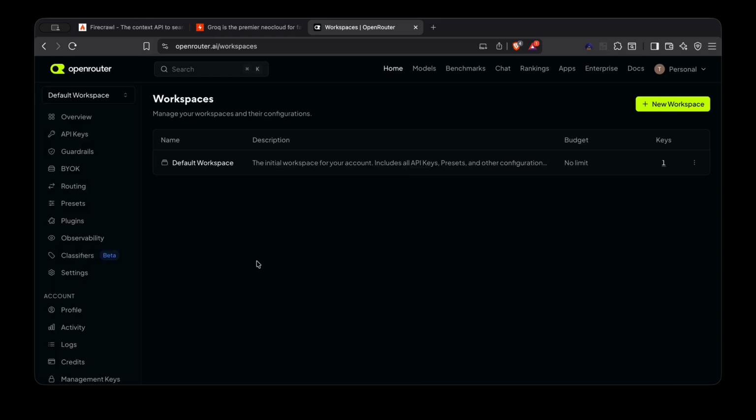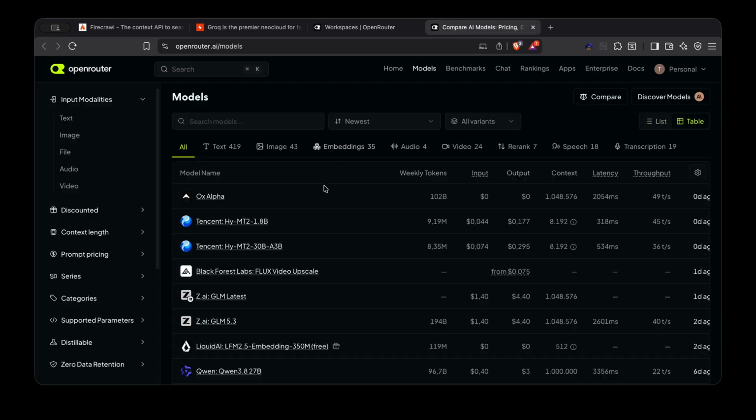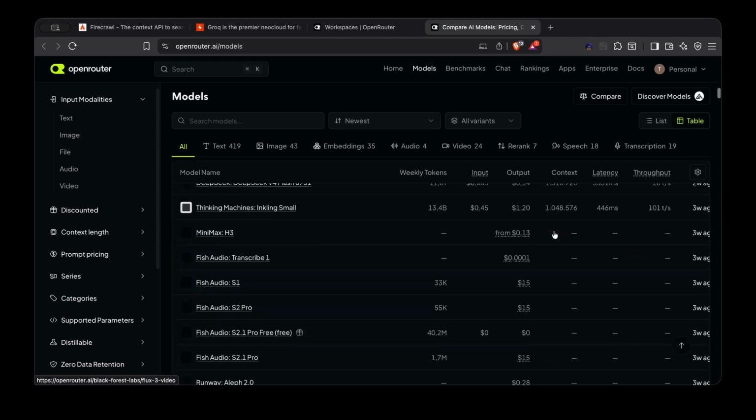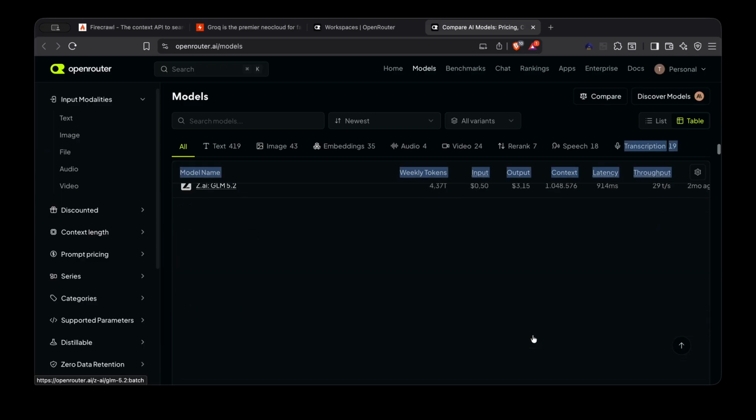Here you can also bring your own key, but there are a lot of models already here, so you don't have to go to every provider and buy their models and pay for API tokens. You can add credit here and use all these models from different providers.